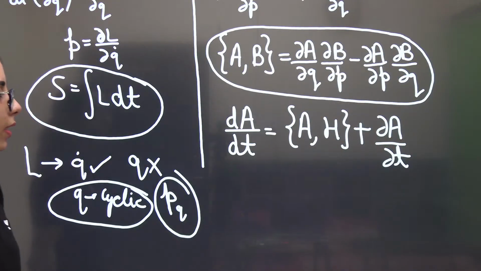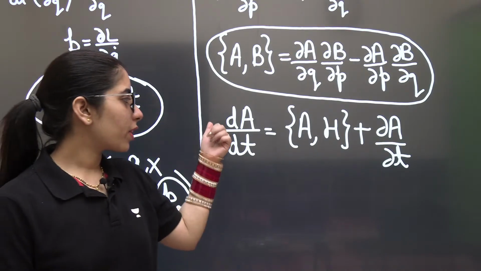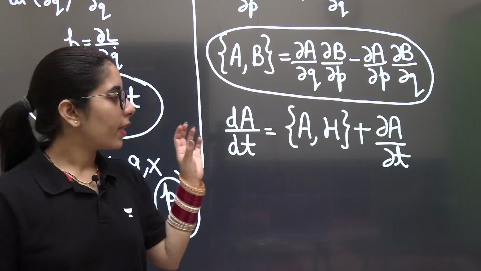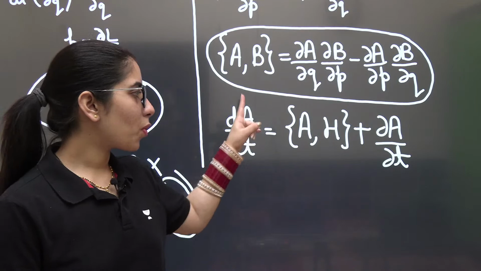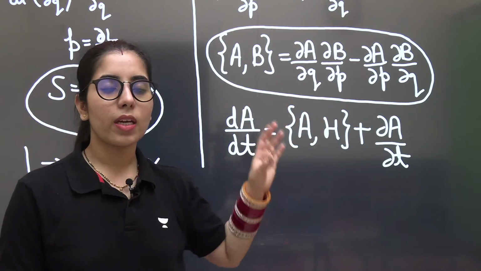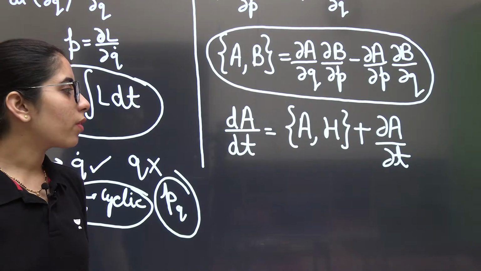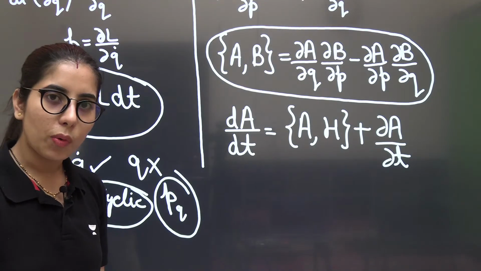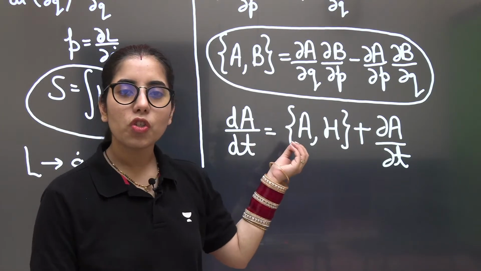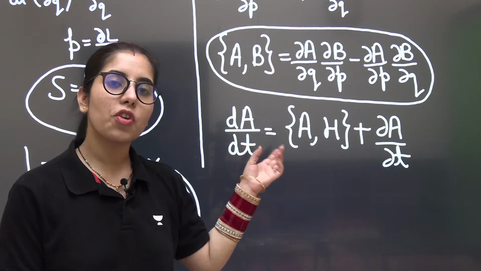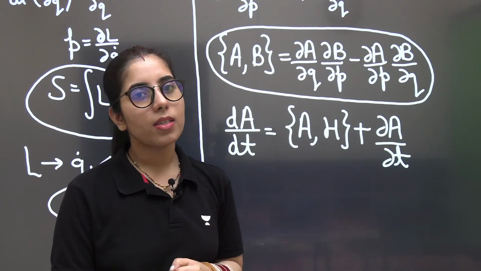Once you have considered this much, you can see that anytime you have to find the total time derivative of any given function, you will do it this way, that is the Poisson bracket of A with H plus delta A upon delta T. And if I talk about anything which is a constant of motion or a conserved quantity, then you will take the Poisson bracket of that function with the Hamiltonian and say it is equal to 0, because that is a constant of motion or a conserved quantity.